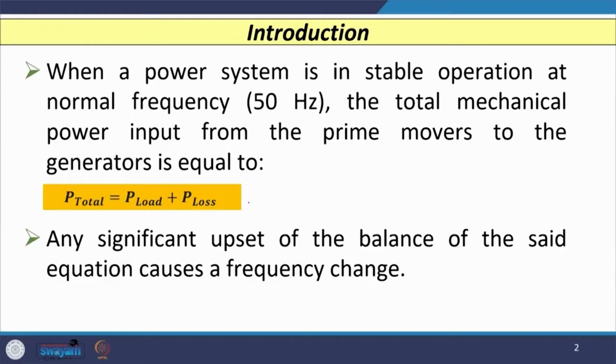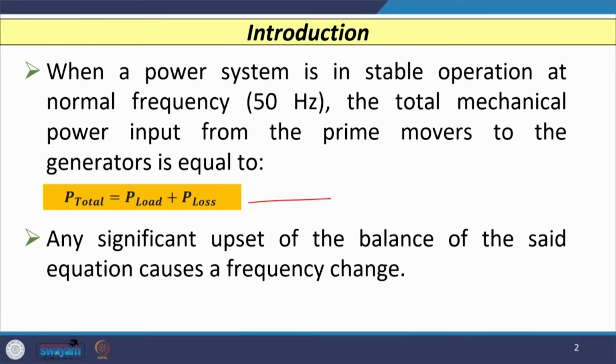Hello friends, so today we are going to discuss the load shedding and frequency relaying scheme. We know that in a power system, when it is working in a stable or normal condition with a fundamental frequency of, let us say, 50 hertz or 60 hertz, the total mechanical power input from the turbine that is given to the generator is governed by this equation, where the total power is equal to the power delivered to the load plus the power associated with the losses.